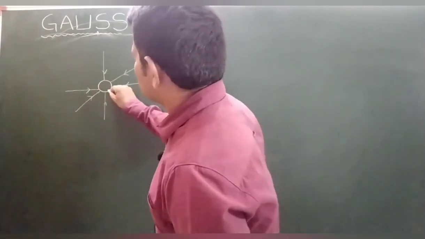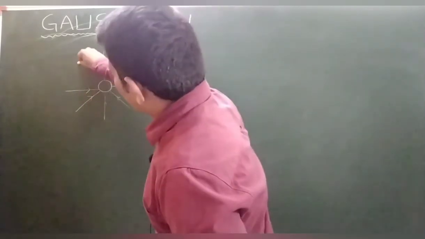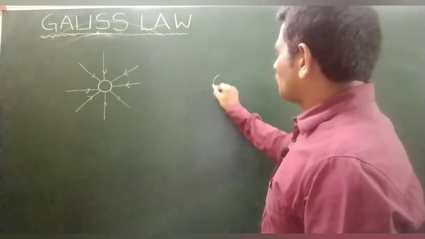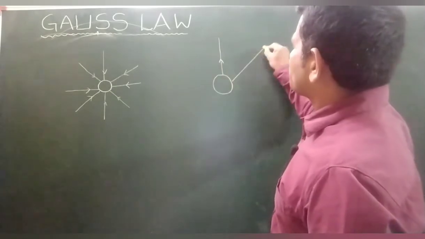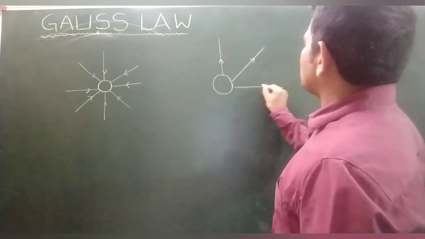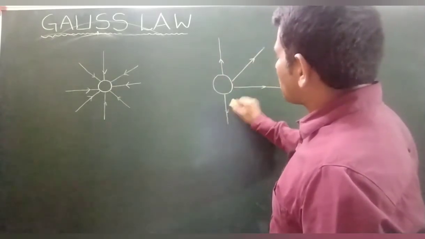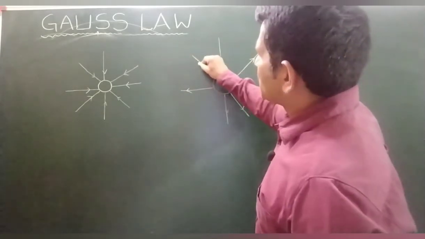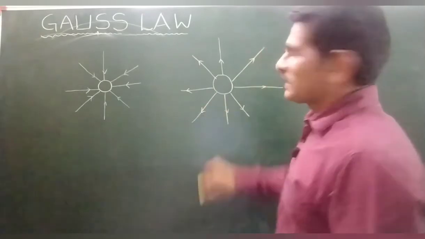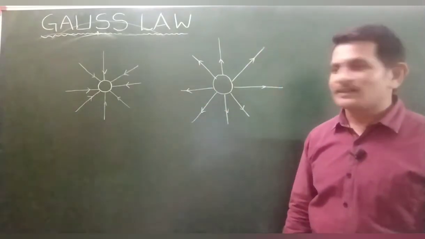Another case, I have given one more charge, and lines are given like this. Can you tell me which is the positive charge and which is the negative charge?